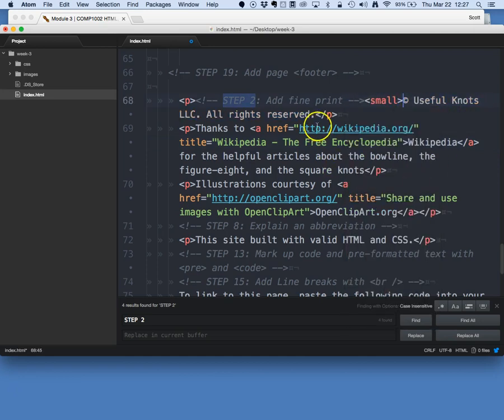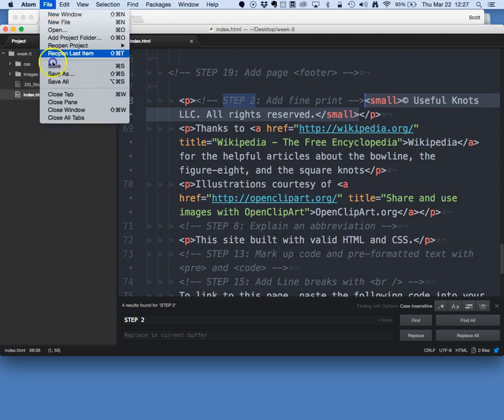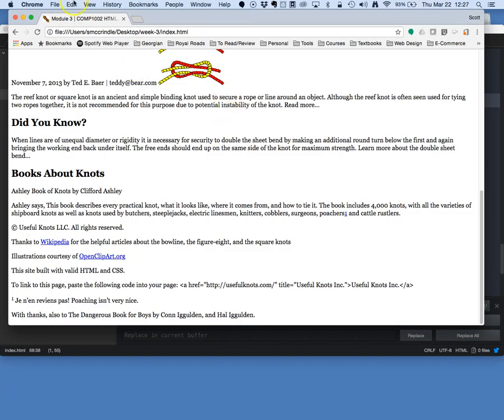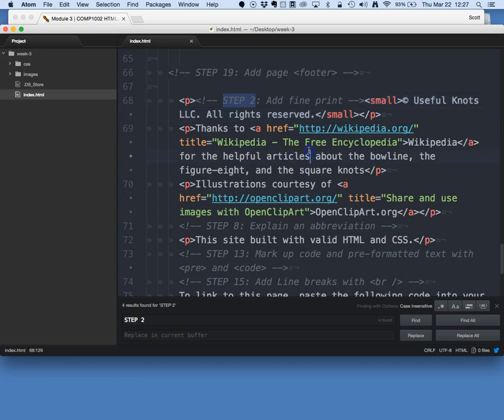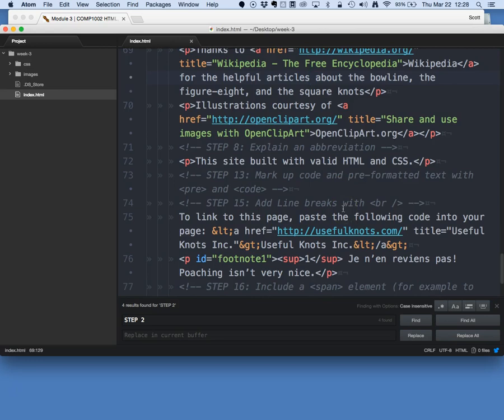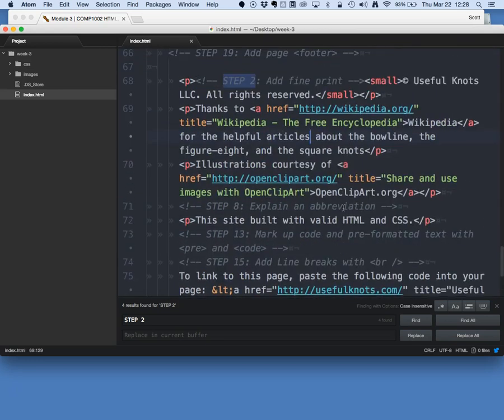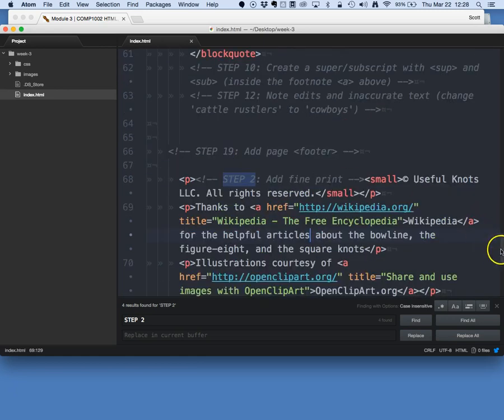Small has been repurposed in HTML to denote fine print. So, save that. And if we reload the page here, you'll notice that the default styles shrink this down. We can control that in the style sheet to make it a different, or smaller, font size. But certainly, that's how you delineate small text and fine print. Some of these other bits of content might also be fine print. I'll leave that up to you. Think about what's the most appropriate.